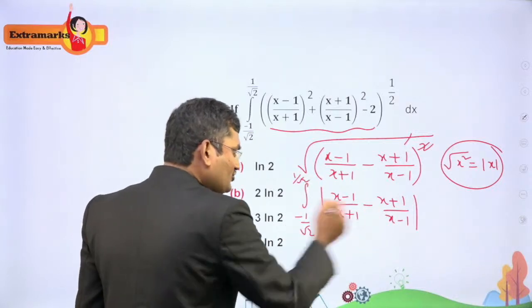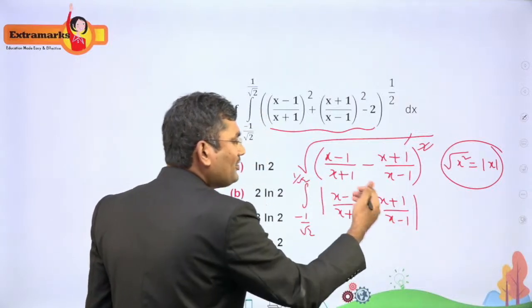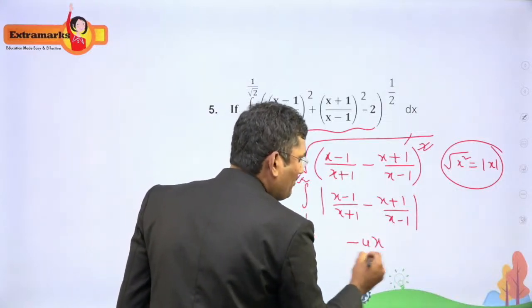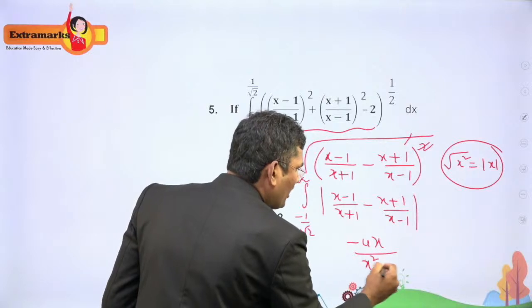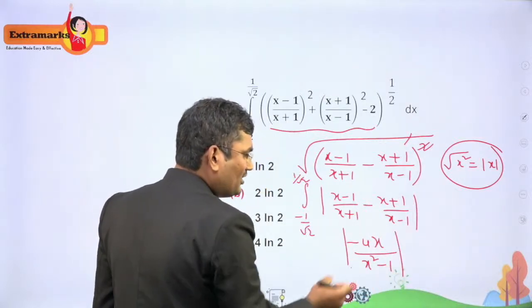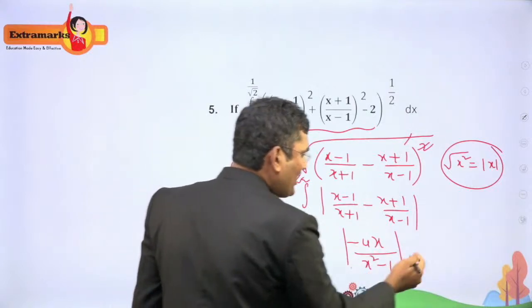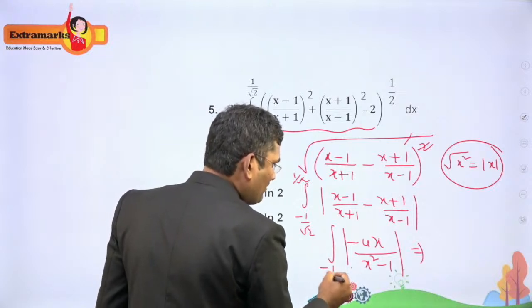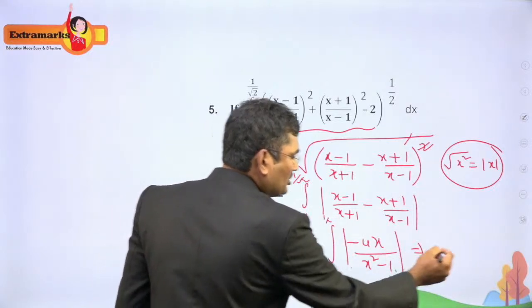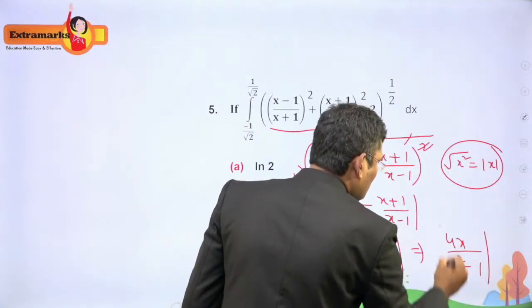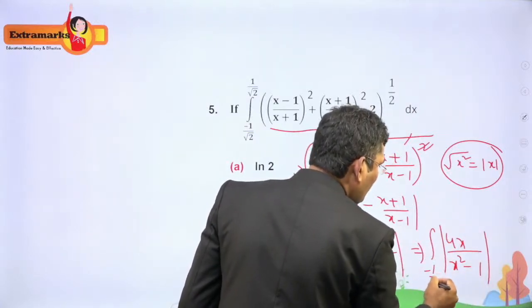Right. Now simplify this. x minus 1 whole square minus x plus 1 whole square is minus 4ab, and the denominator is x square minus 1. But due to the modulus symbol, this becomes 4x only: 4x by x square minus 1. The limits come as they are, minus 1 by root 2 to 1 by root 2. So this is the integral of 4x by x square minus 1 from minus 1 by root 2 to 1 by root 2.